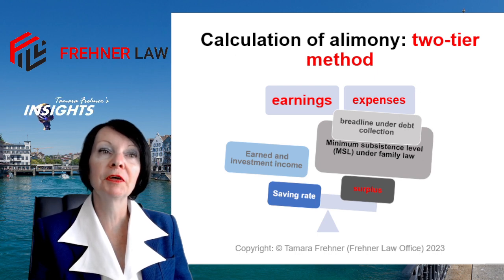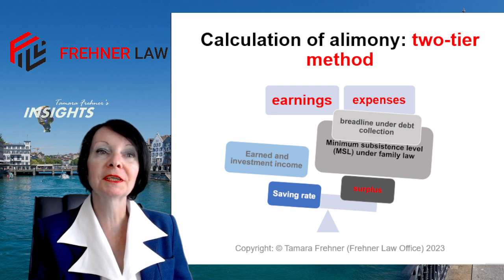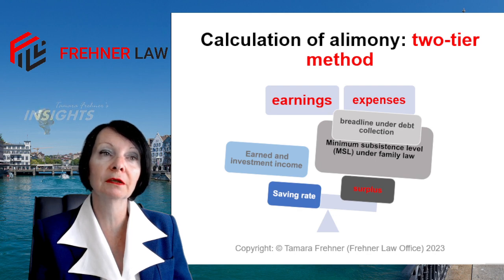Then we look at the saving rate. The income is to be reduced by any saving rate to calculate the standard of living during the marriage. A saving rate must be claimed and proven by the person obliged to pay alimony or child support. After the separation, the saving rates must be adjusted for incremental costs due to the separation.